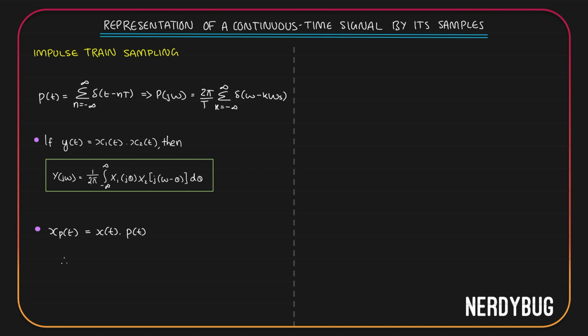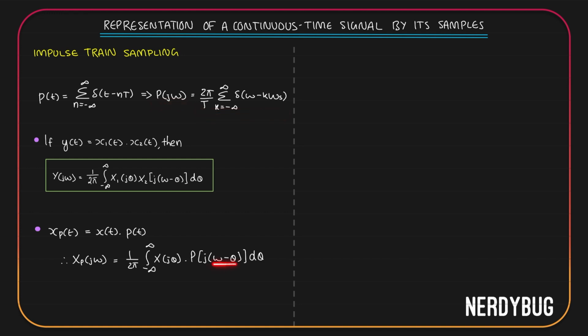So the Fourier transform of xp of t, Xp of j omega, will be like this: 1 by 2 pi integral from minus infinity to infinity. We need x1 of j theta. So here we'll have X of j theta multiplied by x2 of j omega minus theta. So here we have p of t, which means P of j omega minus theta d theta. We have P of j omega here.